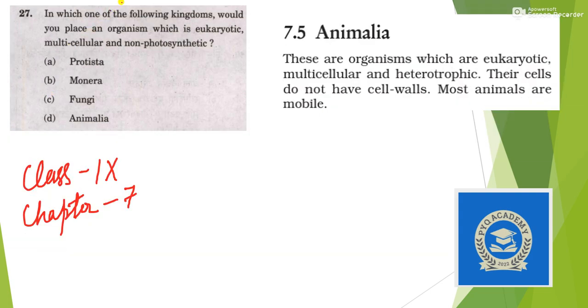Next question. In which one of the following kingdoms would you place an organism which is eukaryotic, multicellular and non-photosynthetic? It is directly given in NCERT. The organism from the Animalia kingdom possesses all three qualities. They are eukaryotic, that means they have membrane bounded cell organelles. They are multicellular and heterotrophic, that means they cannot make their own food. So our answer is option D, Animalia.